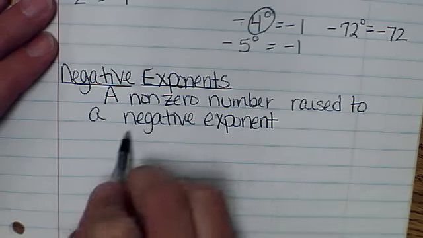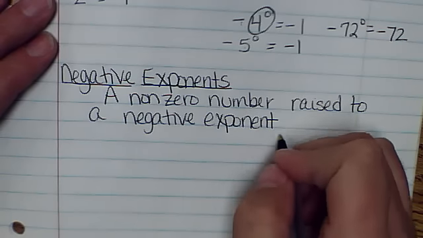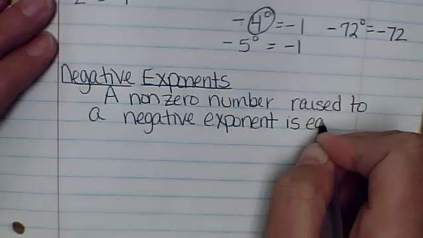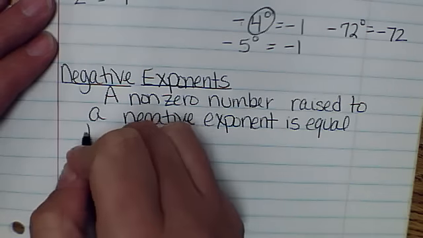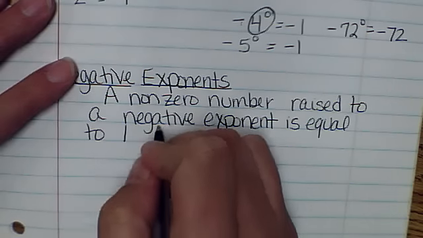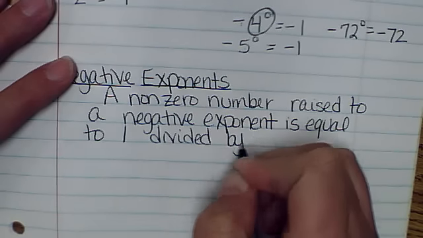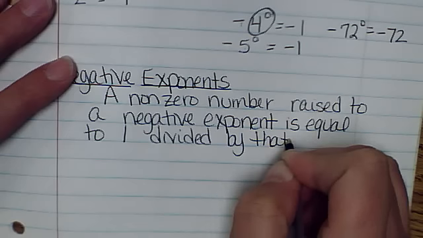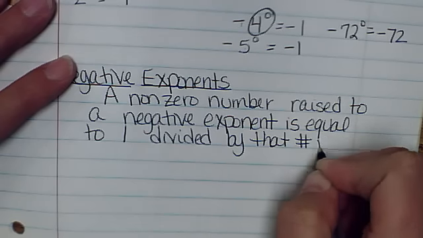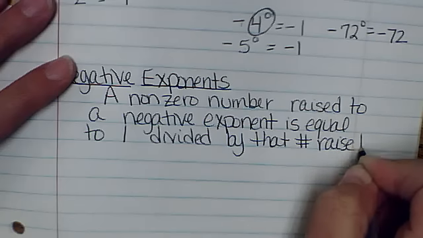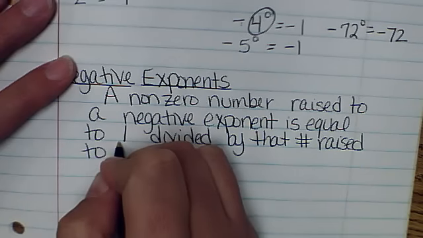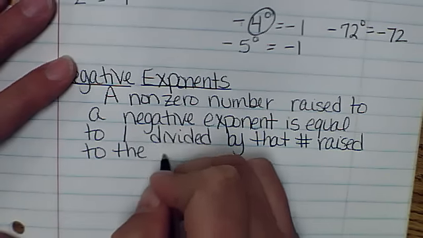A non-zero number raised to a negative exponent is equal to 1 divided by that number raised to the opposite positive power.